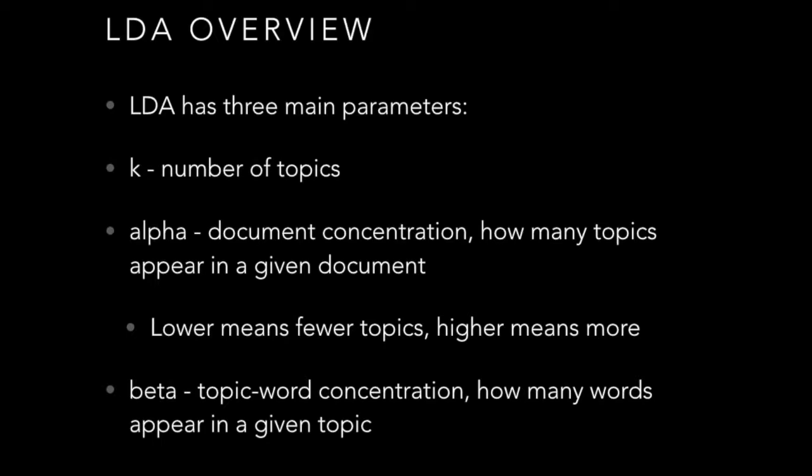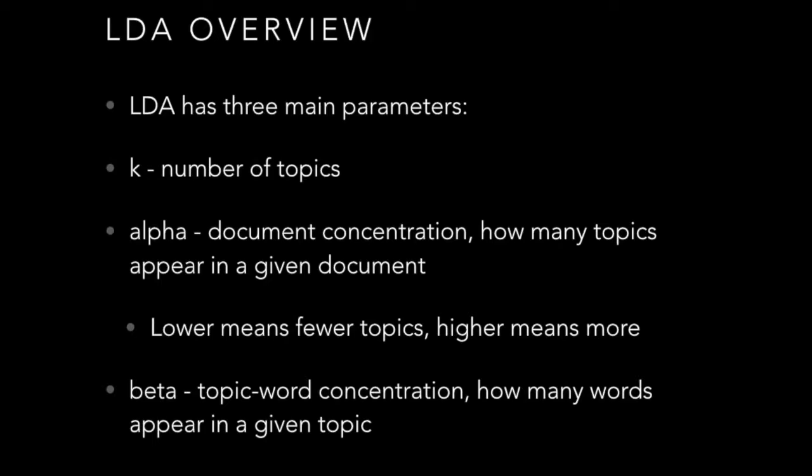So for LDA, we have three main parameters to look at. The first is K, or the number of topics. Most of the topic modeling techniques we use, or clustering techniques that you may have seen before, have some parameter K that tells you how many topics you want to find. And this is going to be input into the system, so we have to choose this number K beforehand. Then we have another parameter called alpha. It's called document concentration. So alpha tells us how many topics should appear in a given document.